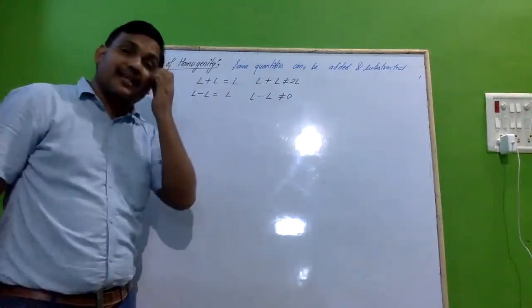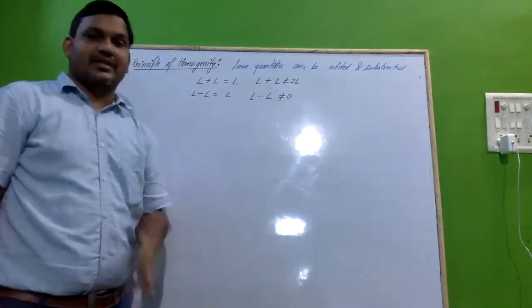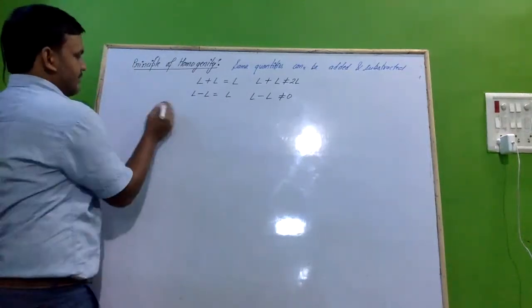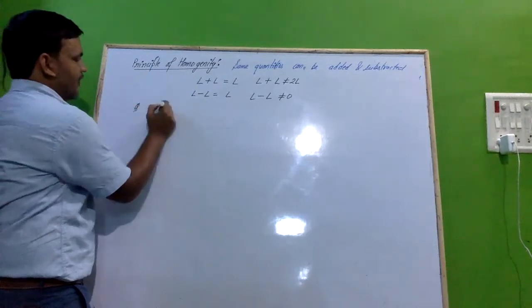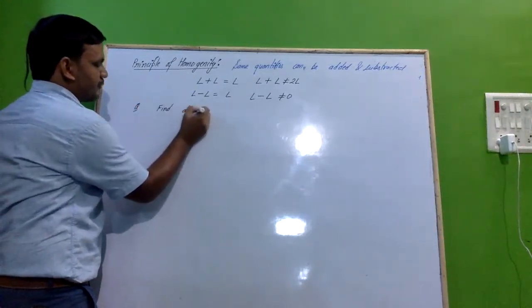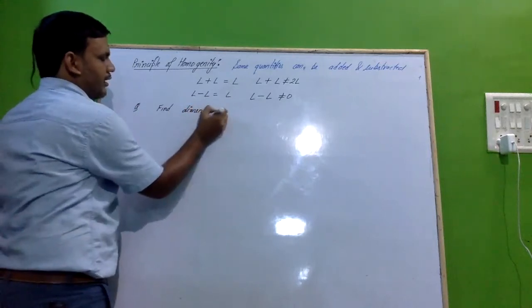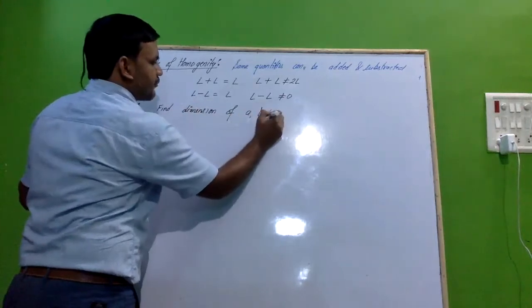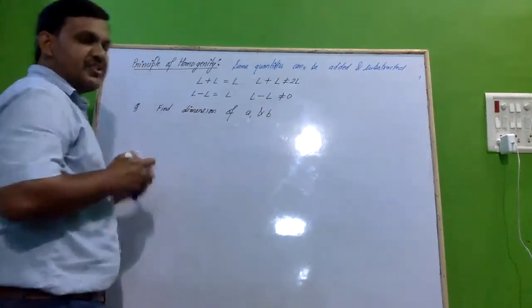If I take certain questions on this principle of homogeneity, suppose you are given a question: find the dimension of A and B. A and B का dimension निकालना है.